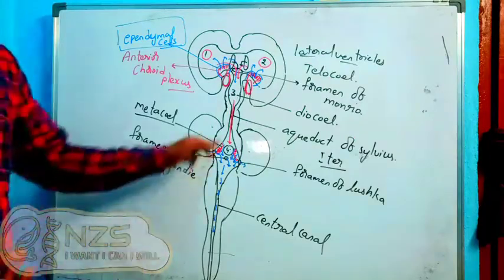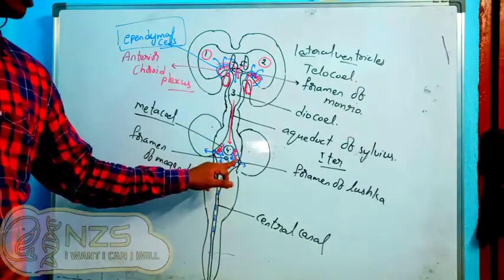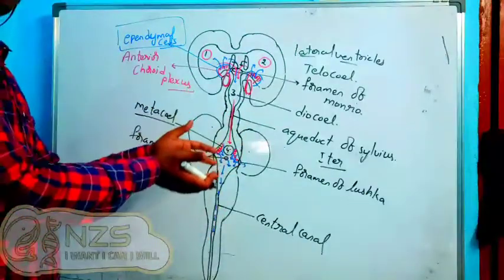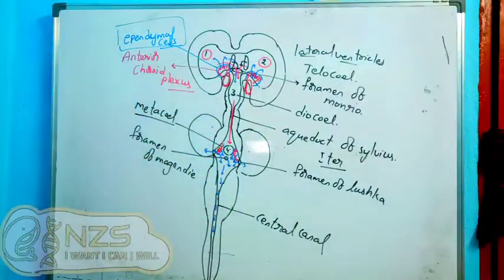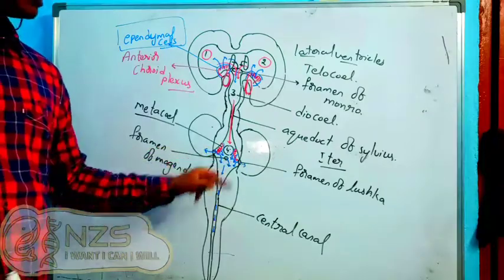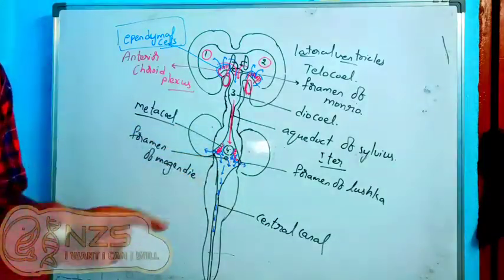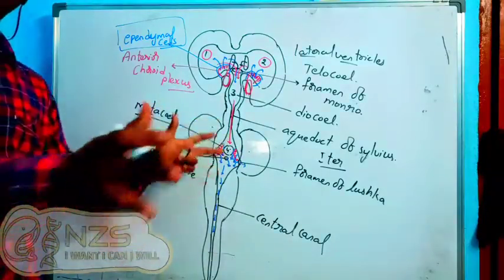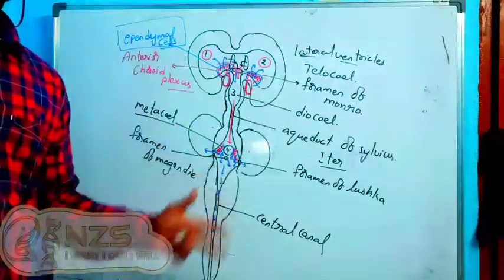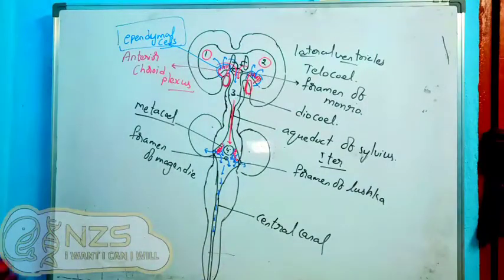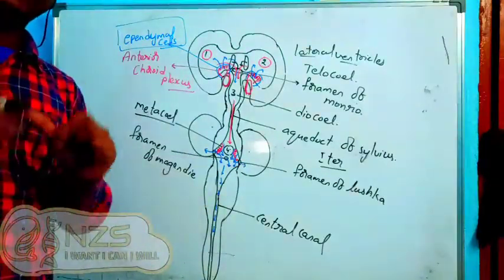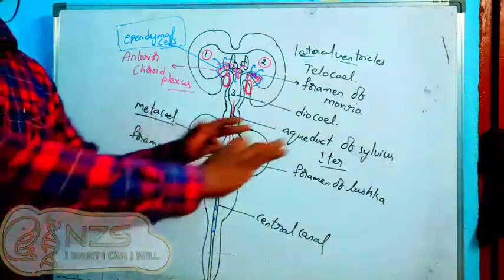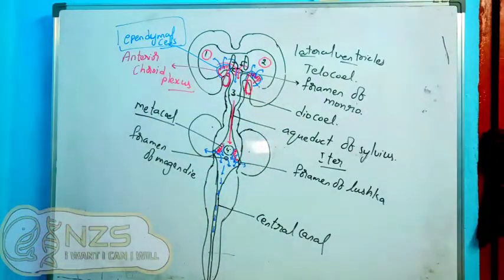Now from there the CSF will come down into the fourth ventricle, which is present at the junction of the pons varolii and the medulla oblongata. At this junction we also have three openings: two on the laterals, which go to the subarachnoid space of the pons varolii, and one on the back side, the median central hole, which will send the CSF to the cerebellar subarachnoid space.